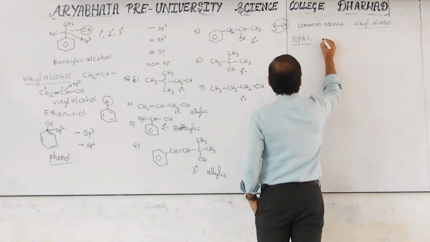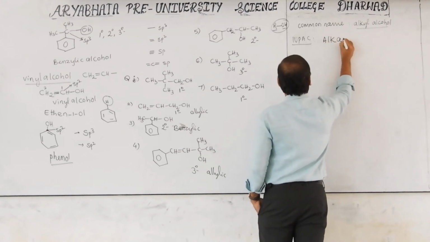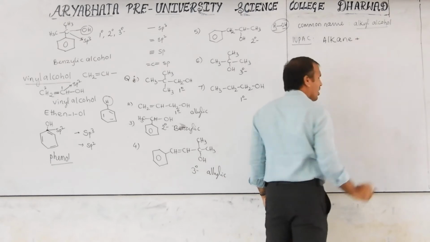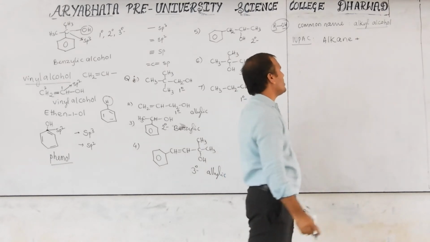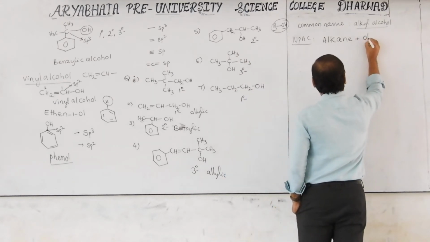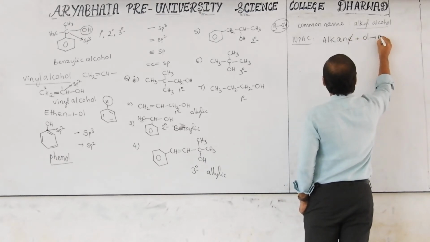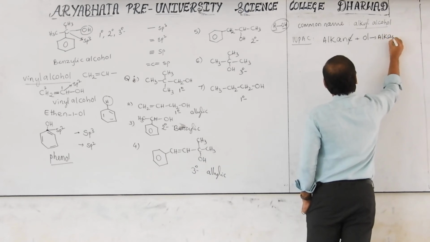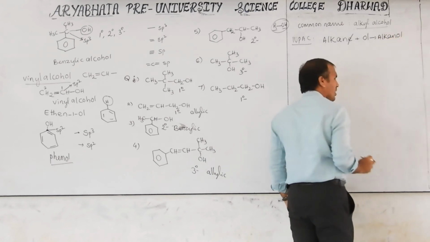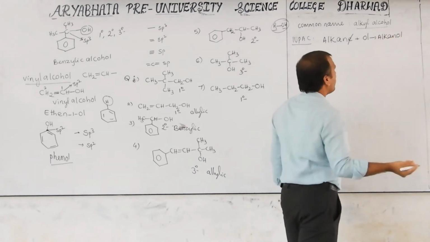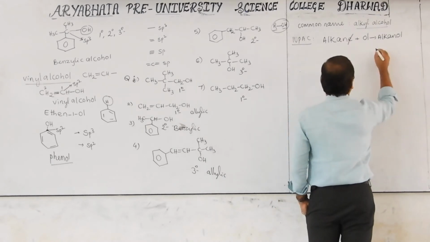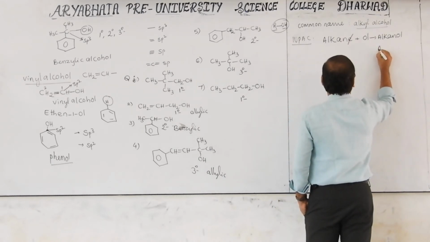Generally we know that this is an alkane, and the alcohol functional group is known as OL. The E is removed and the remaining is added, that is called alkanol. But when you are writing in cursive writing or whatever it may be, some student may write it like this.